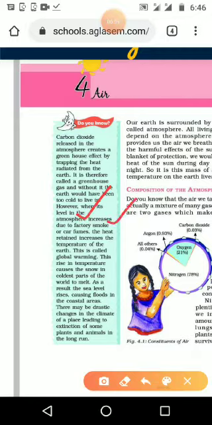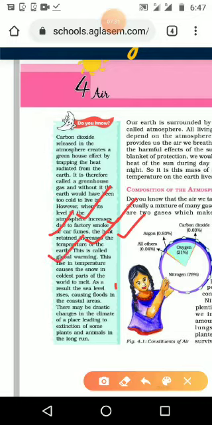Because of factories or the cars we are using, the different types of fuels. And what will happen? The heat retained increases the temperature of the earth. Already it is trapping the heat and making the earth livable, and with the increasing production of carbon dioxide, the retention of heat also increases, and this process is known as global warming.